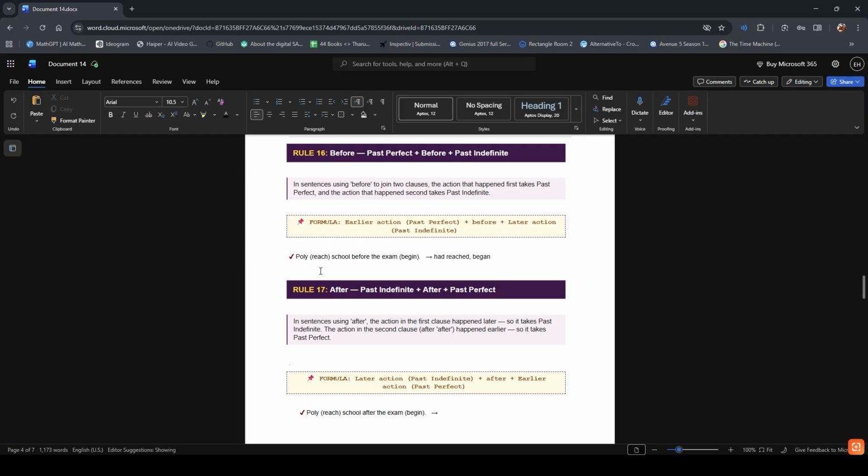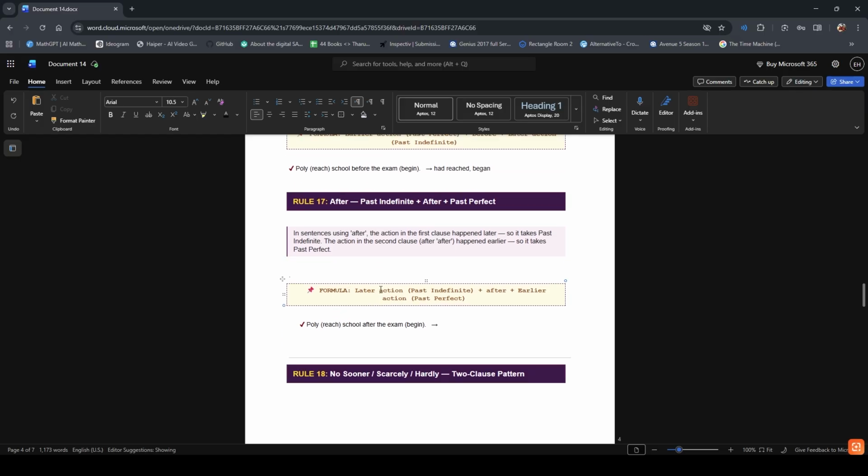With after, the logic is exactly the same: the earlier action is past perfect, the later action becomes past indefinite. The difference is just where before or after sits in the sentence. The formula in this case is: later action, past indefinite, after, earlier action, past perfect.